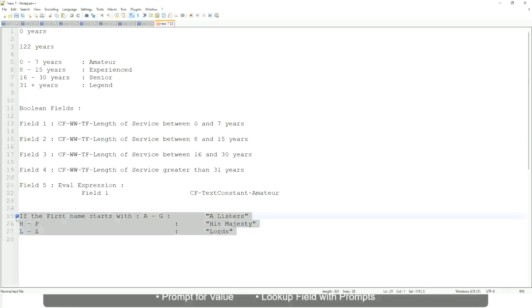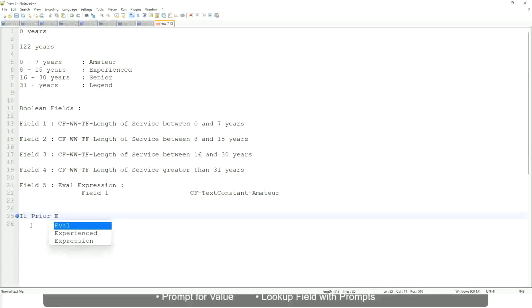Now tell me this, if prior experience, okay, not prior experience, let's not do that. Let's say if management level is manager or above.